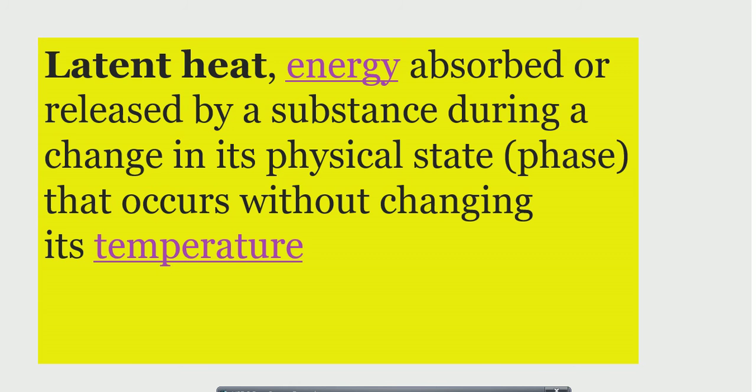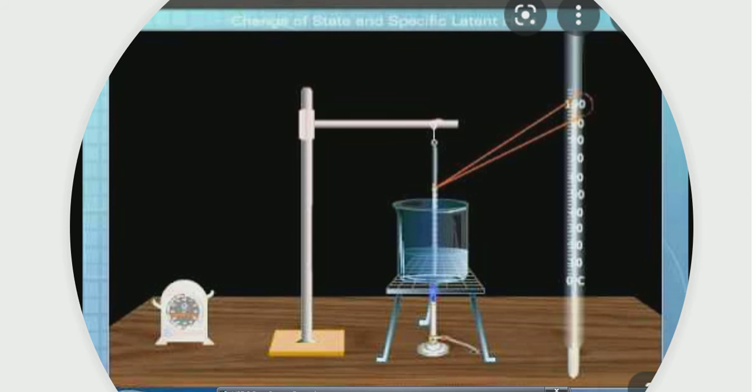Now coming to the experiment which is already discussed in your book. It is a very interesting experiment. I have taken a Bunsen burner, a gas burner. Here I have taken a beaker of water and put a thermometer in it, which gives the temperature continuously. Here I am enlarging the thermometer view.